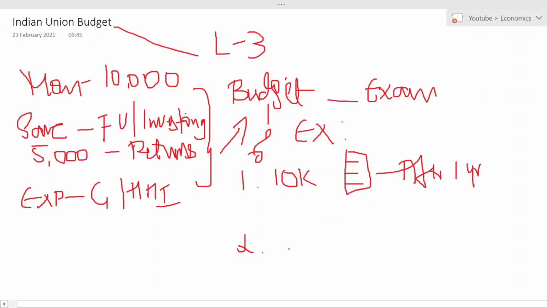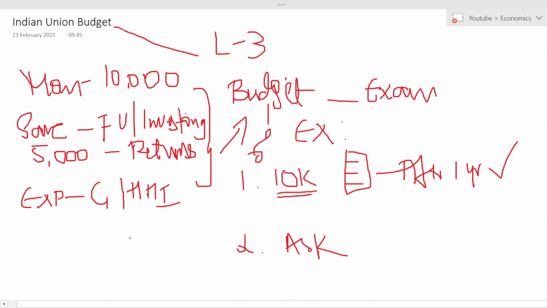The second option is, whenever you want money, you come to me, you ask me, and I will give you money. So, which option is best for you? Asking for money every time whenever you want, or taking 10,000 now, spending it all and giving the list later? Of course, taking 10,000 now and giving the list later is better. That's what the budget does.